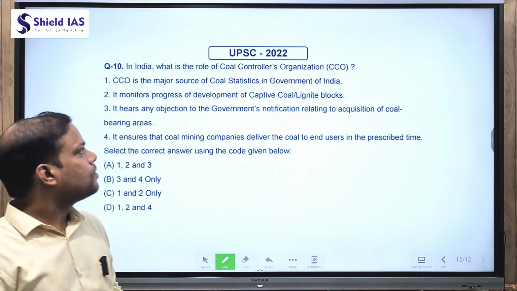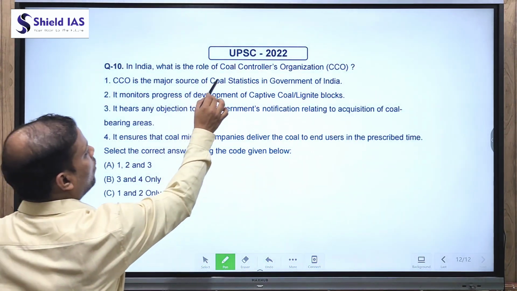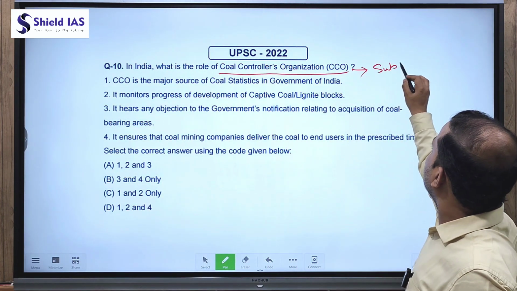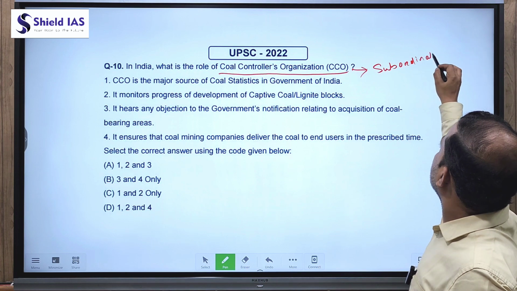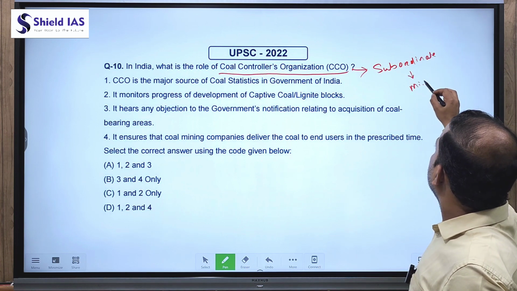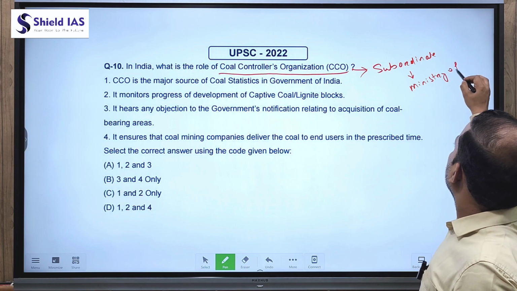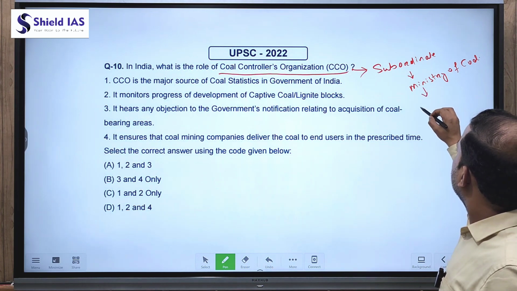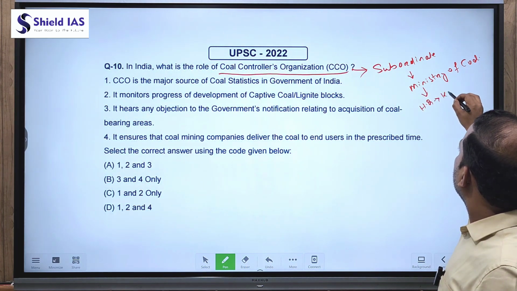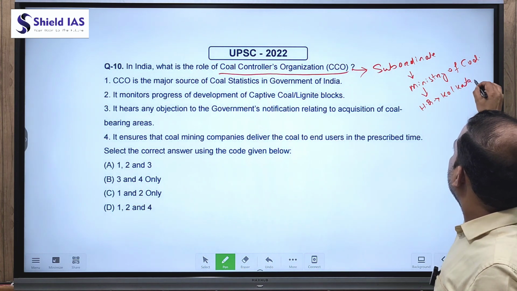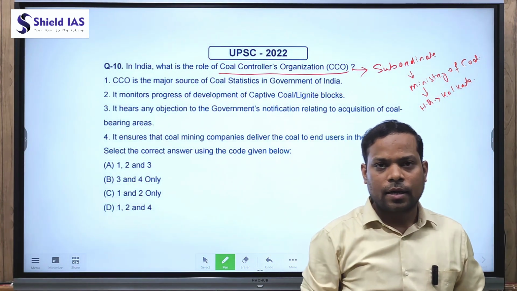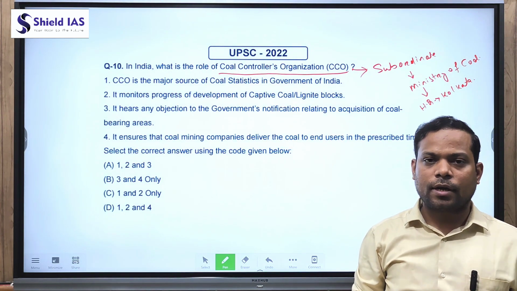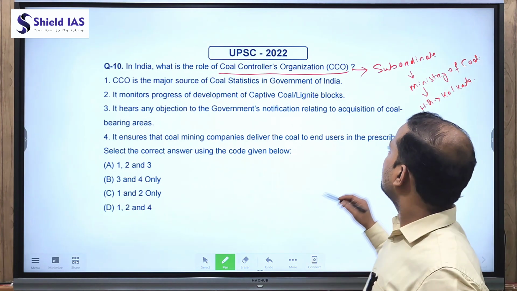Now the last question is, in India, what is the role of the Coal Controller Organization? So this CCO is a subordinate office of the Ministry of Coal, and the CCO headquarters is located at Kolkata. The CCO, that is Coal Controller Organization, collects and maintains coal related information of both private sector companies and government companies, and they provide data on a monthly basis.